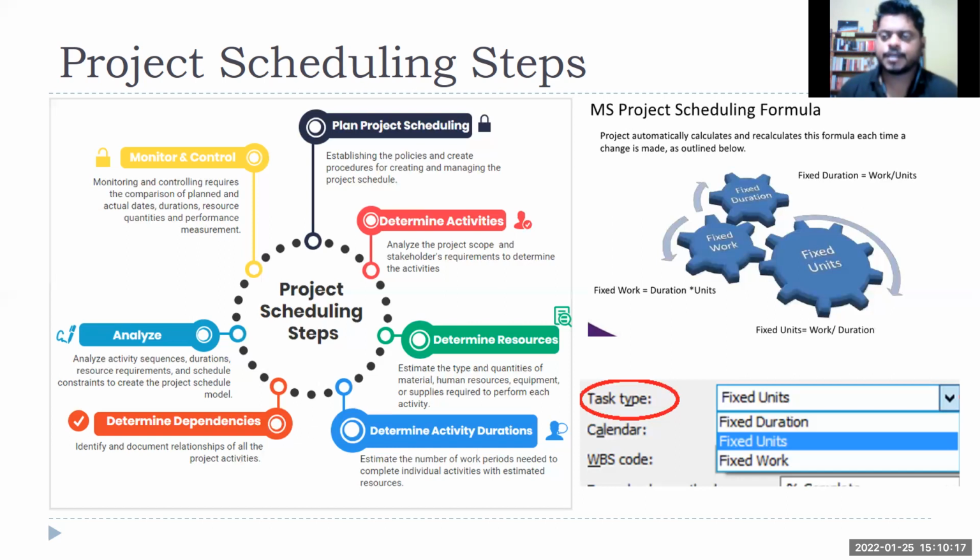Is this clear, or any difficulty in understanding this? So whenever you are writing down a task, try to see what kind of task that is, whether it is a fixed work, fixed unit, or fixed duration.